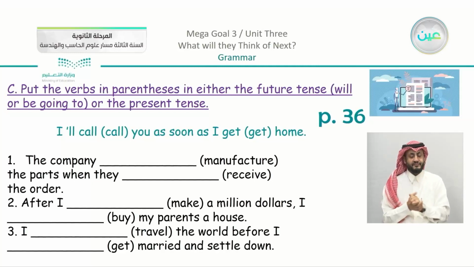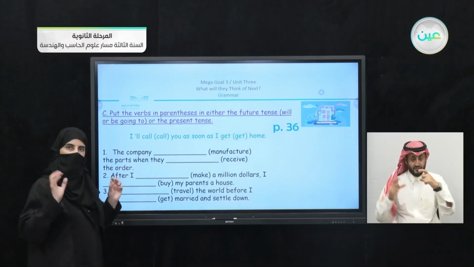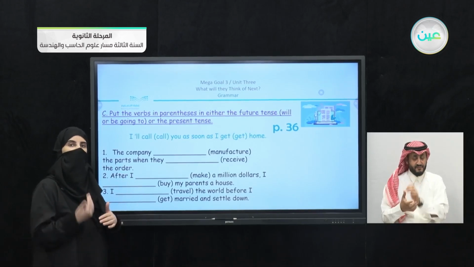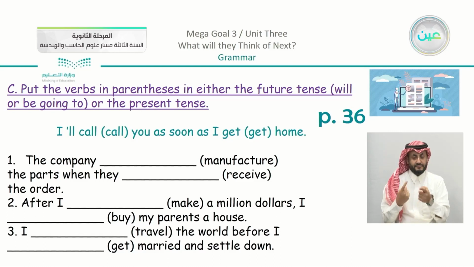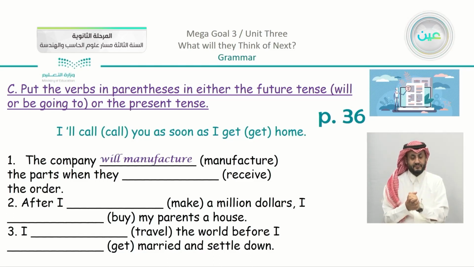Now, the last part that we have here in our book's exercises, on page number 36: put the verbs in parentheses in either the future tense, will or be going to, or the present tense. So we have the verbs in parentheses, and you are going to put them in the correct form. The company will manufacture the parts when they receive the order.